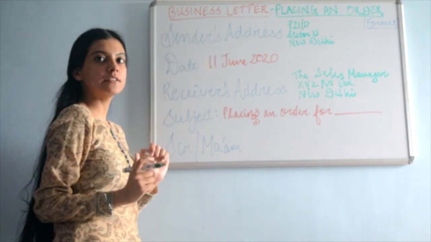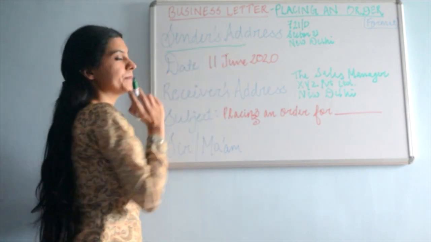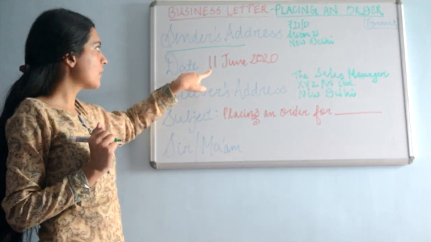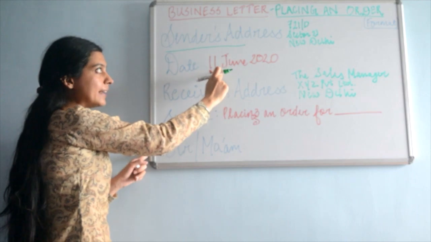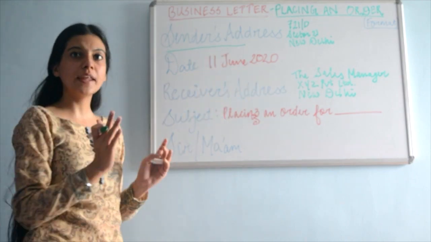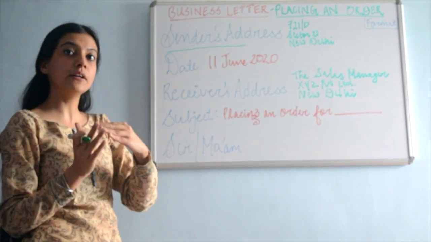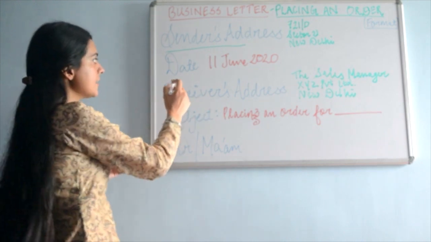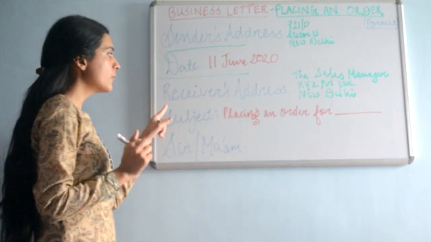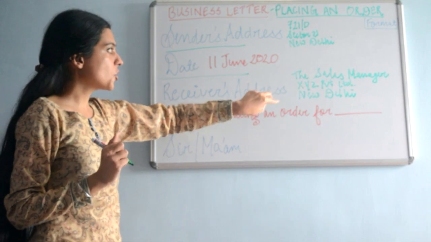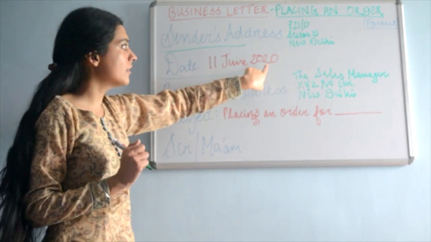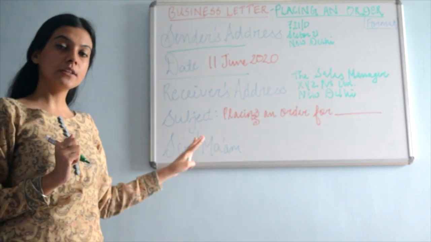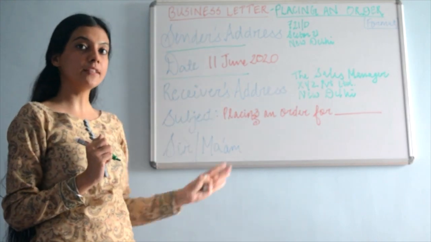After writing the sender's address, you leave 1 line. After leaving 1 line, you will write the date. You don't need to write the date as in DAT. You will directly write 11th June 2020 or whatsoever is the date at that time. Then again you will leave 1 line and then you will write the receiver's address. You don't need to write the words sender's address, date, receiver's address. You simply need to write these things. I'm telling all these to you right now because we are covering the format.